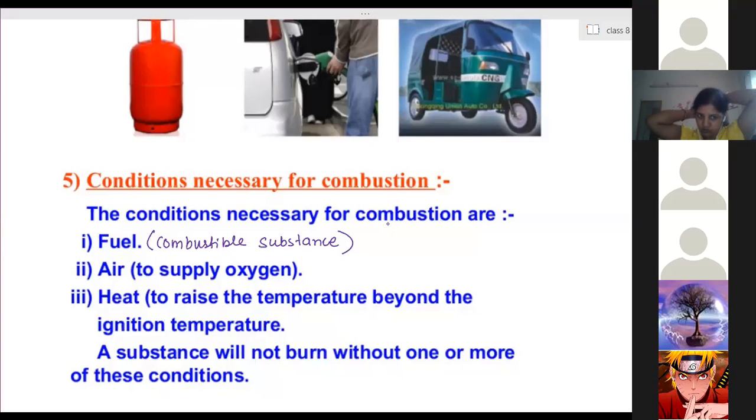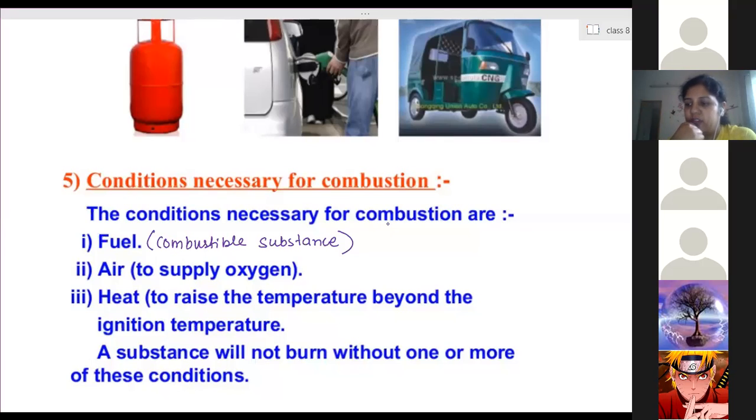So what do we have to do? These are the 3 conditions necessary for the combustion process, right? Fuel, air, and ignition temperature. If one of these things is not available, then the substance won't burn. So that means we can extinguish the fire that has started when the substance starts burning.